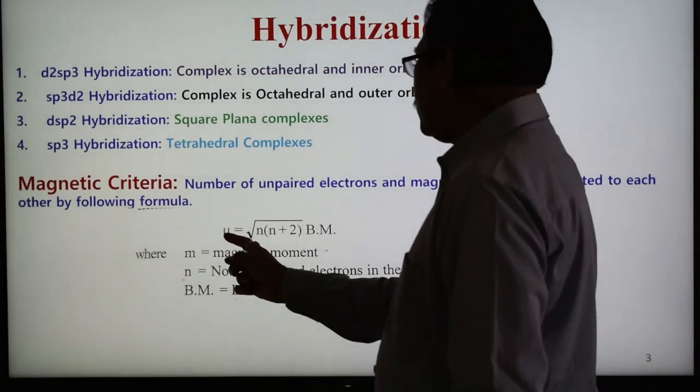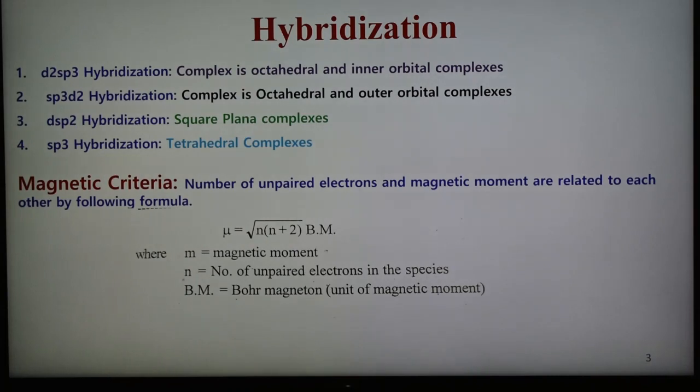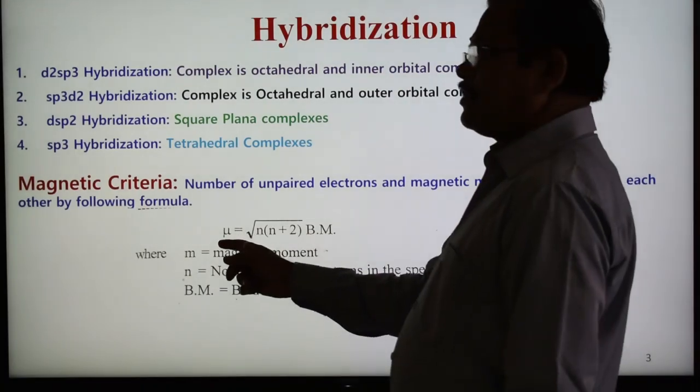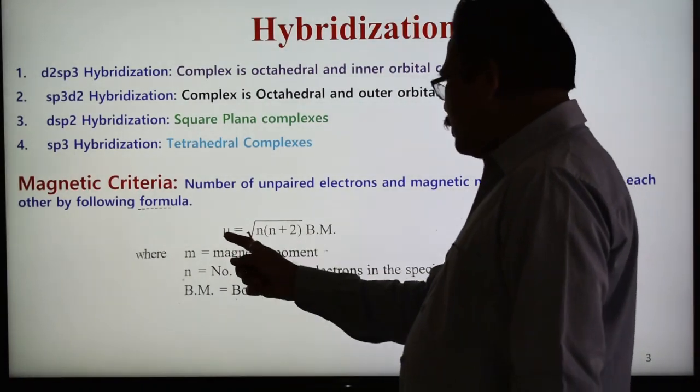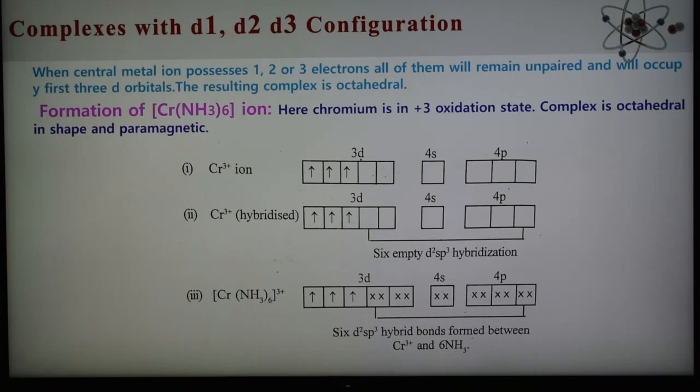Here mu is known as magnetic moment, n is the number of unpaired electrons present in the species, and BM is the Bohr magneton, which is the unit of magnetic moment. So these are the hybridization and magnetic criteria. By using this formula, if the number of unpaired electrons is given, we can determine the magnetic moment. If the magnetic moment is given, we can determine the number of unpaired electrons present in that complex ion or complex species. Now after this we are going to see the complexes having d1, d2, d3 configuration.